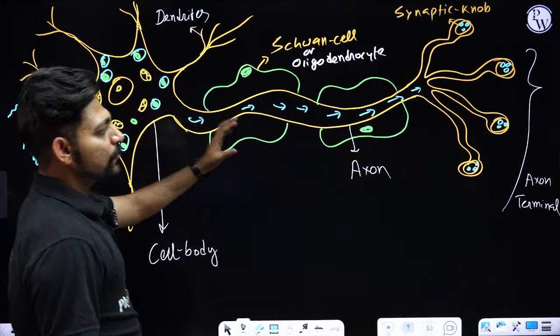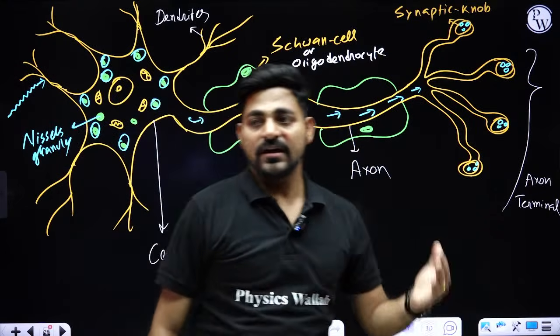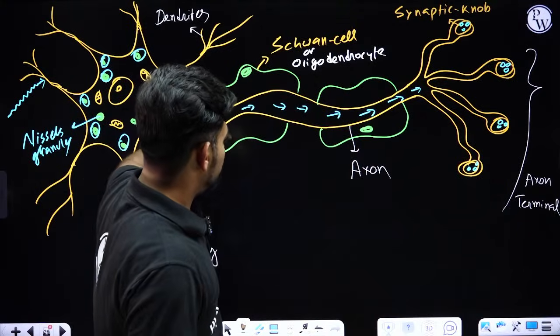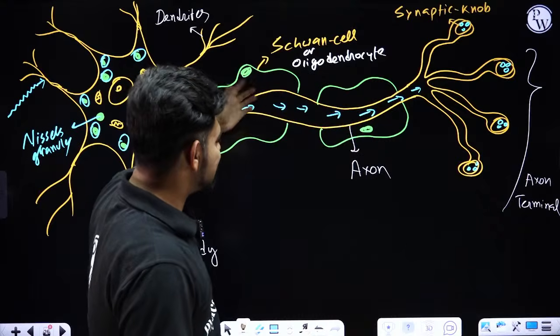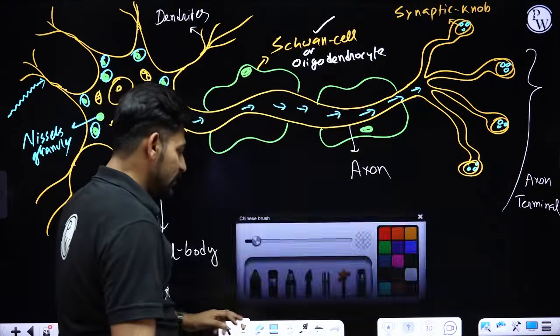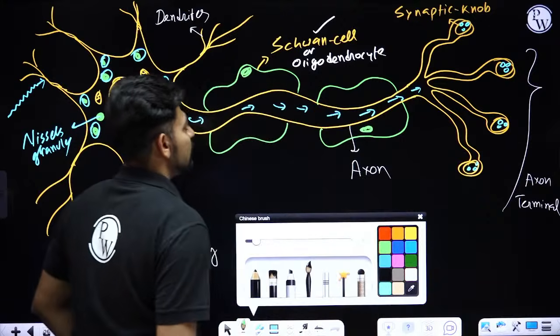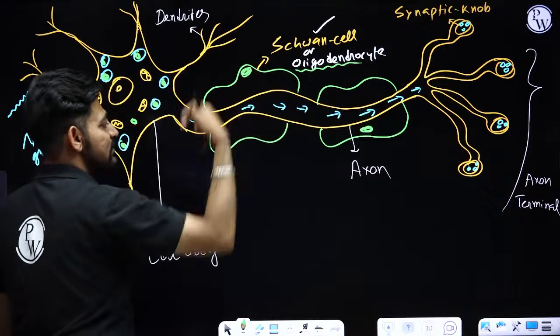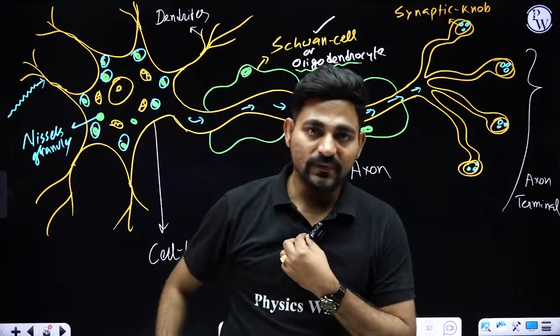If this is the neuron of the peripheral nervous system, the cells which will be wrapping the axon are Schwann cells. If this is the neuron of the central nervous system, then the oligodendrocyte cells will be wrapping this axon part, right?